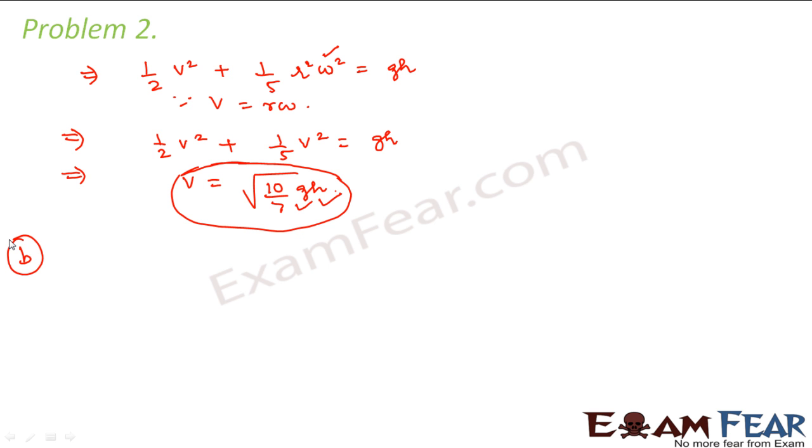So now let us concentrate on the second part. The second part is mostly talking about the time taken, right? So let us consider the two spheres here. Let us say this is theta 1 and let us say this is theta 2, right? So the height remains the same in both the cases.